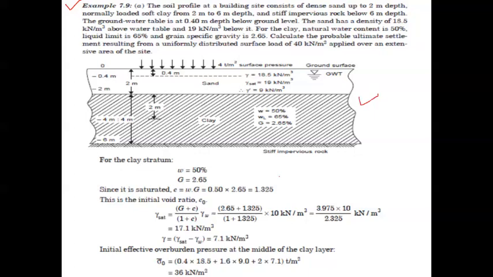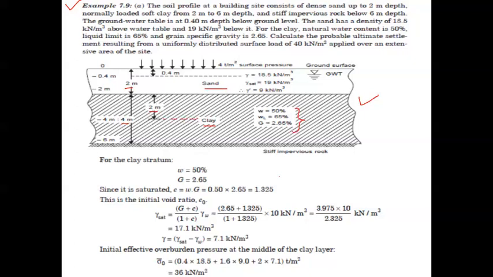Now if you express these details in the form of a simple sketch, this kind of sketch will be obtained. The top 2 meter depth is a sand deposit, and the bottom 4 meter depth is the thickness of the compressible clay layer. Midway we are showing here, which is at 2 meter depth from the top of the clay, so this is the midpoint.